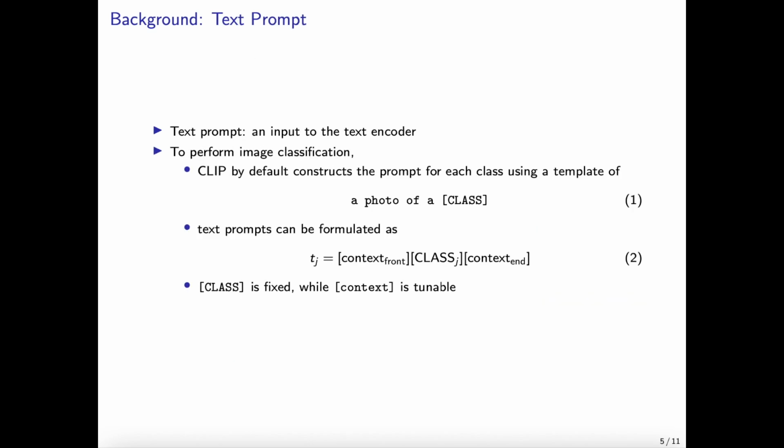Text prompt refers to the input provided to the text encoder. For image classification, CLIP constructs prompts for each class using a template such as "a photo of a [class]." This can be generalized as shown in equation 2. In this study, we assume that the class is determined by the dataset while the context can be adjusted.